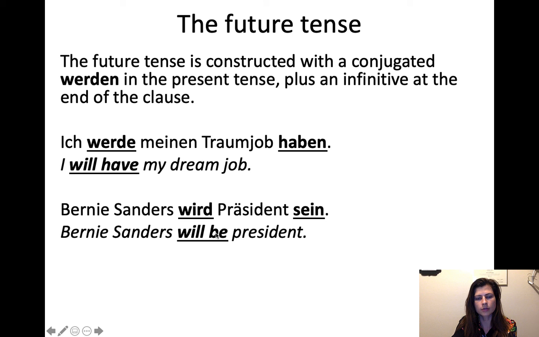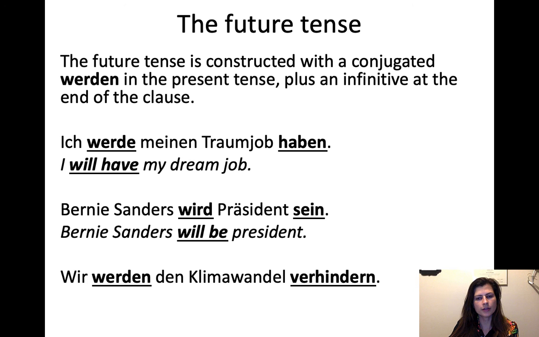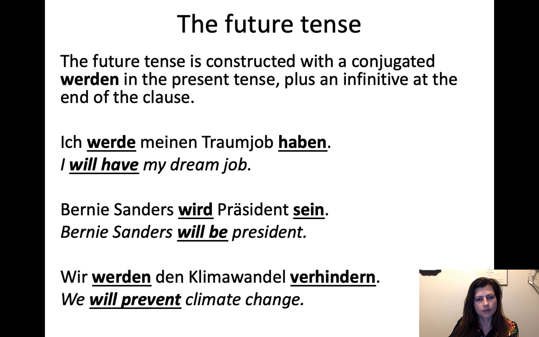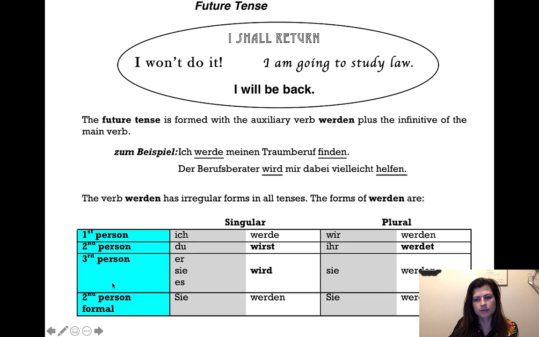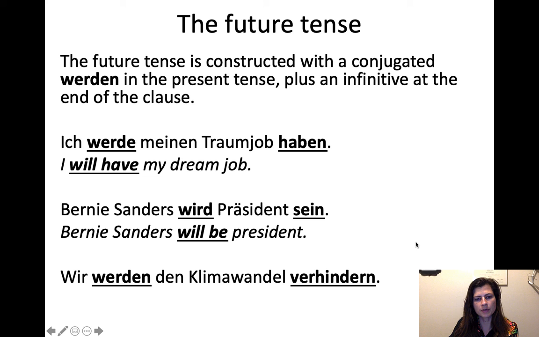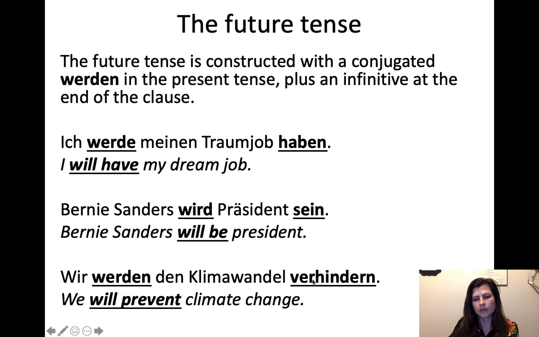So of course, those two verbs together make the future. And then: Wir werden den Klimawandel verhindern. We will prevent climate change. So we conjugate werden in the present for wir, which is werden, wir werden. Den Klimawandel, there's our direct object, and then our other verb is verhindern, which means prevent. We will climate change prevent, as in we will prevent climate change.